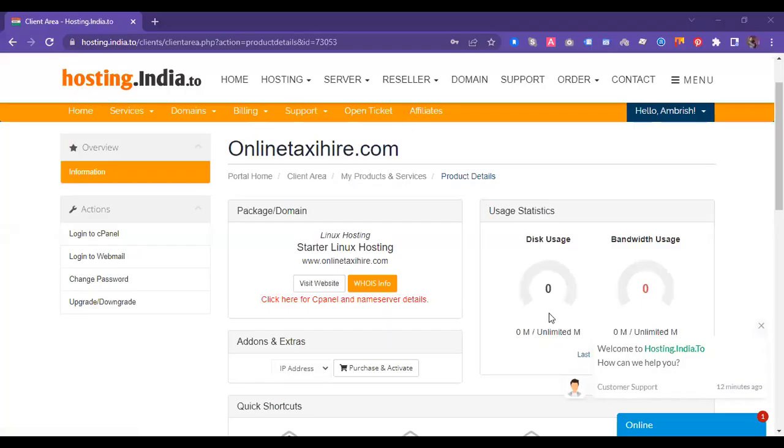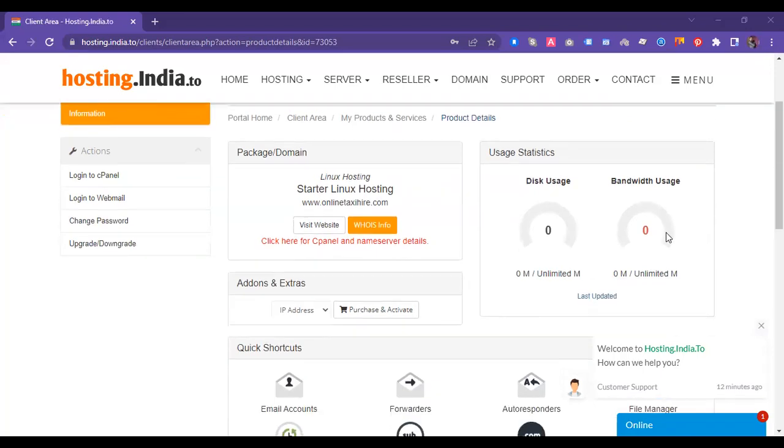Yes, this is the panel from where we can move to create a website. This is the panel you get as you purchase your domain and hosting. The domain and hosting provider company will definitely give you a dashboard like this. From here, you can move to the cPanel. cPanel means control panel, from where you have total control over your website. So now you are just navigating to the control panel.